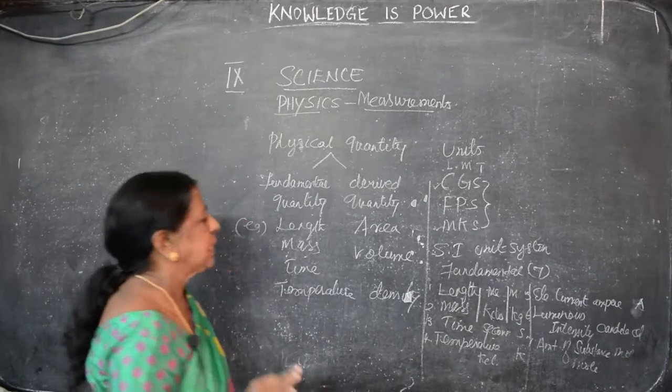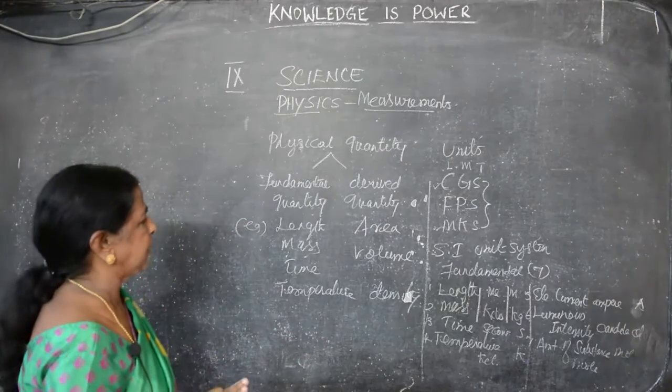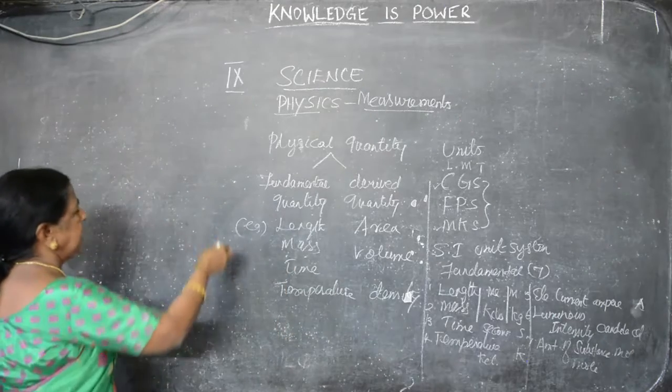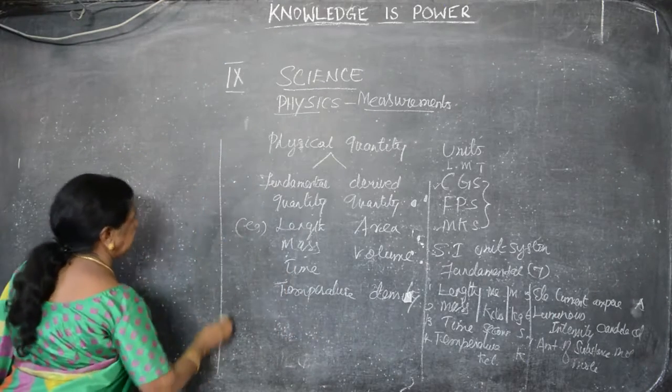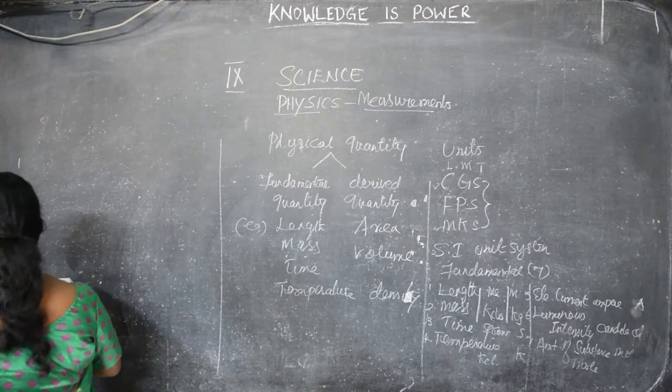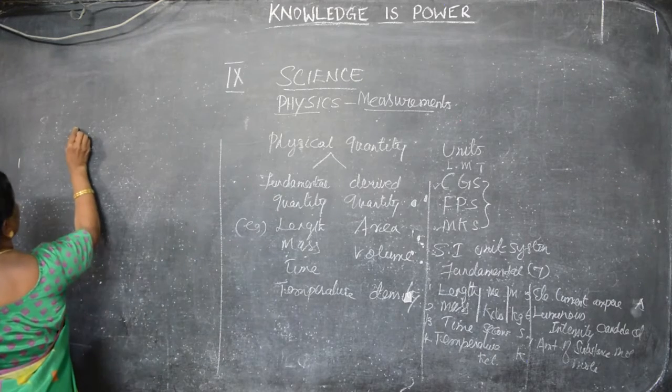Now, we have to go for derived quantities. What is derived? That is based on the fundamental quantity, we are getting the other quantity. They are known as what? Derived quantity. Derived quantities are totally 10.